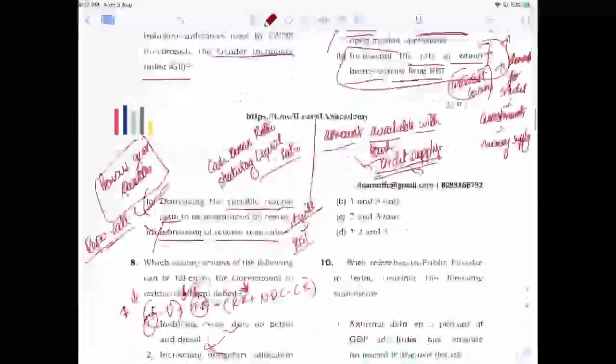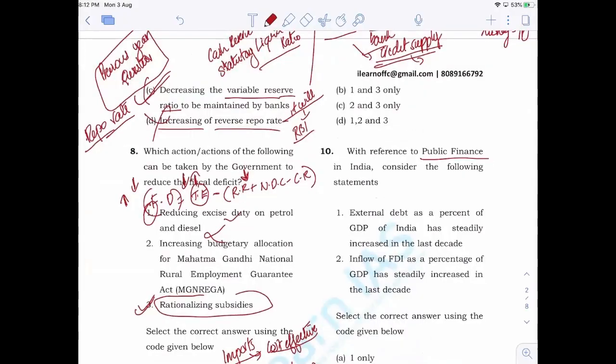Now, the 10th one, when it comes to public finance, the question is related to trends. As I've already told you, trend-based questions are the favorites of UPSC. And in most cases, as I mentioned, if it is as a percentage of GDP, mostly a steady increase or a steady decrease will be incorrect. So here you can see the same trend. You can see that external debt as a percentage of GDP of India has steadily increased. That is wrong. There will be fluctuations.